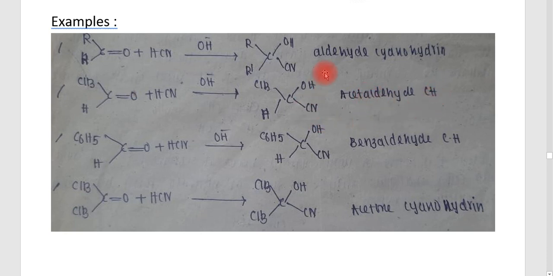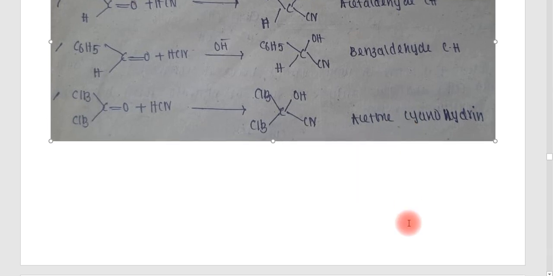In the cyanohydrin, the carbon is attached to the OH group and to the CN, the nucleophile. This is the aromatic aldehyde, C6H5CHO, benzaldehyde. In the presence of HCN, the carbon is attached to the CN and also to the OH. It is benzaldehyde cyanohydrin. One thing you can see common here is OH. Only the nucleophile is changing. The nucleophile is not changing here; if CN is used, the CN is there itself. If this is a ketone, it forms acetone cyanohydrin.